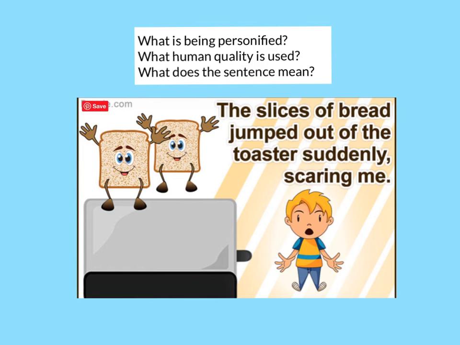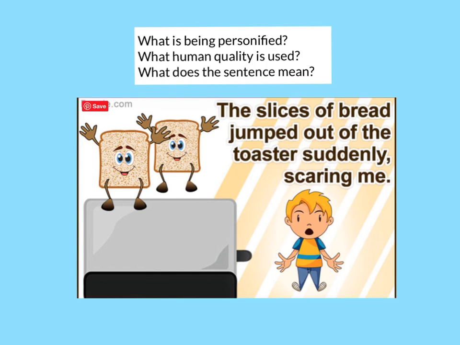For the final example, we're going to look at what is being personified, what human quality is used, and what the sentence means. Okay, so in the picture we see some bread jumping out of a toaster. And it says the slices of bread jumped out of the toaster suddenly, scaring me. Okay, what is being personified? The bread, the slices of bread.